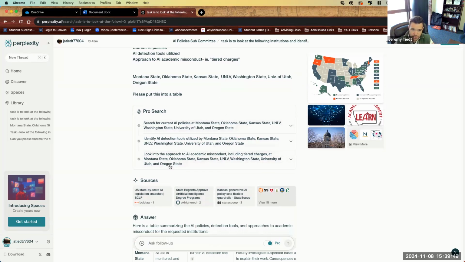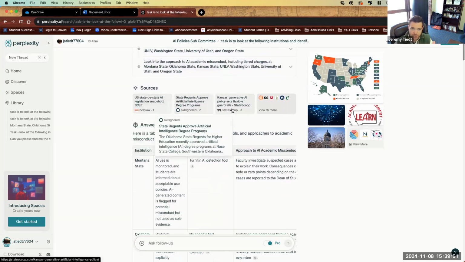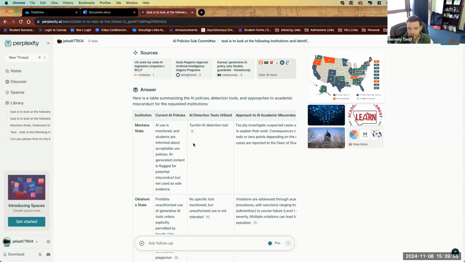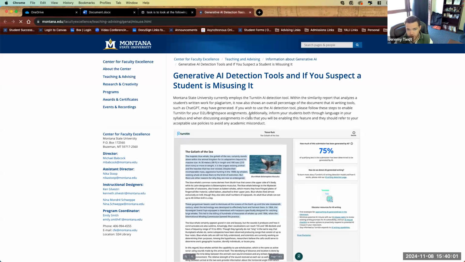You can see here's how it's searching. You can see all the sources that are listed up here. And then it put it into a table. So in this example, what are we asking for? AI detection tools for Montana State. If you click the link, it takes you to where it grabbed that information from, which is what I really appreciate about it, is it links to everything that it is sharing.